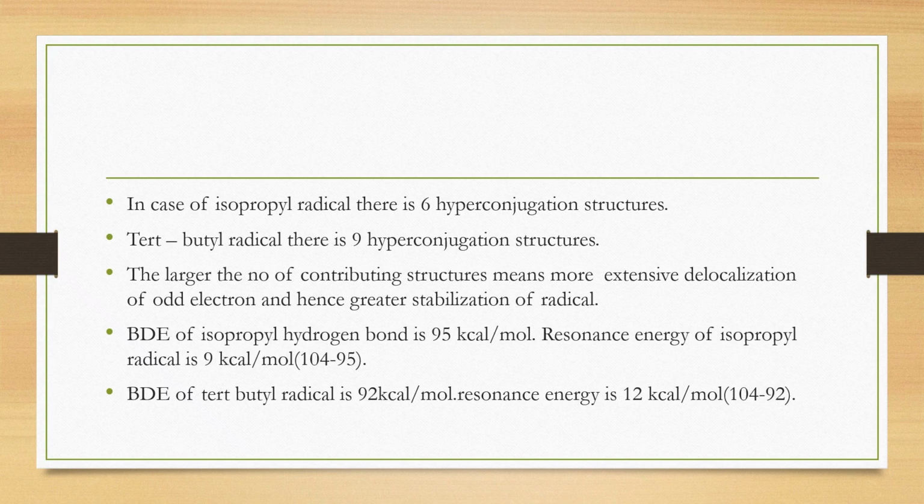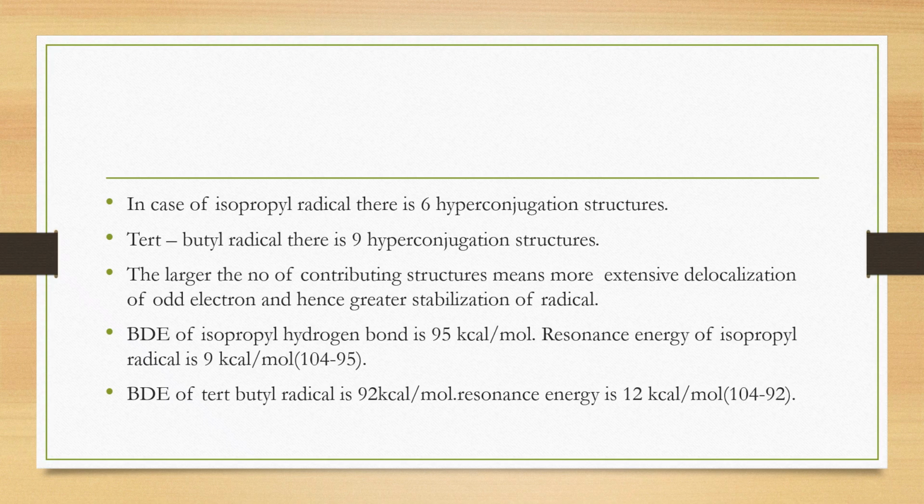It is a result of 7 structures, 6 hyperconjugation structures and 1 original structure, that is CH3, CH3. As in the case of the previous example, ethyl radical, the methyl group can contribute 3 more structures. So in case of isopropyl radical, there are 2 methyl groups. Each methyl group contributes 3 structures. So total 6 hyperconjugation structures are possible for isopropyl radical.